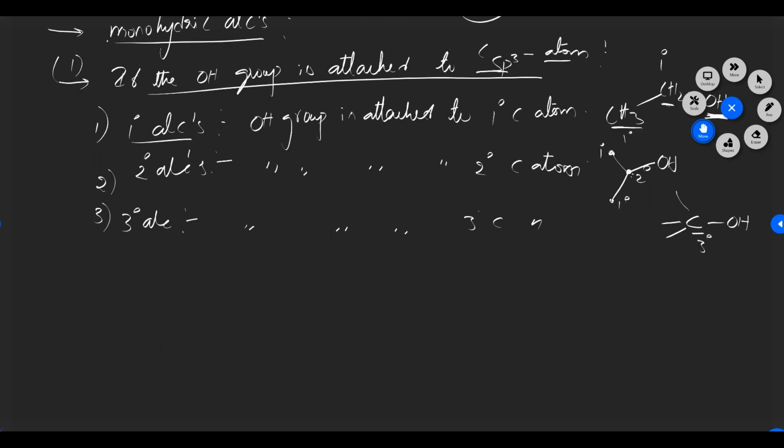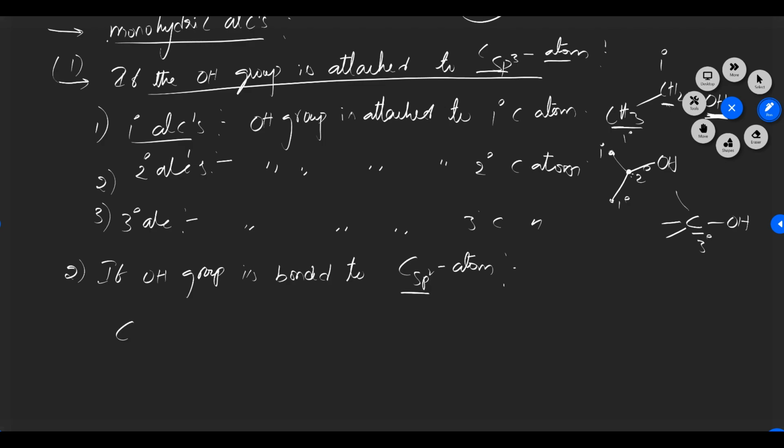Next one is the next classification. If the OH group is bonded to an sp2 carbon atom, sp2 carbon atom means the OH group is directly attached to a double bonded carbon. A double bonded carbon's hybridization is sp2.